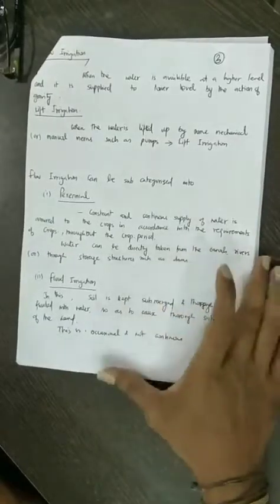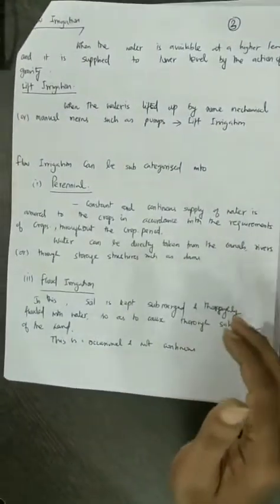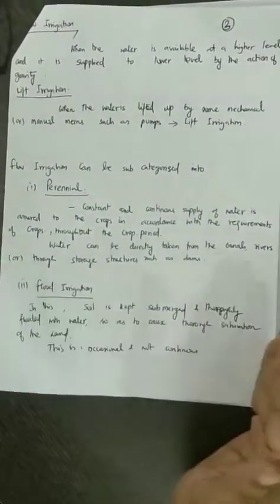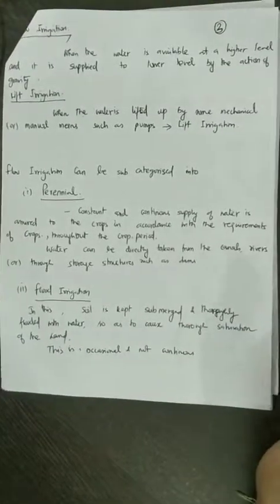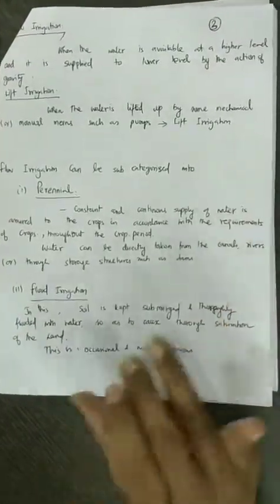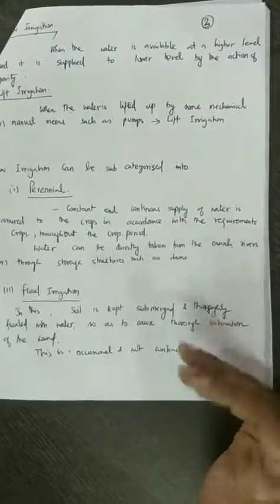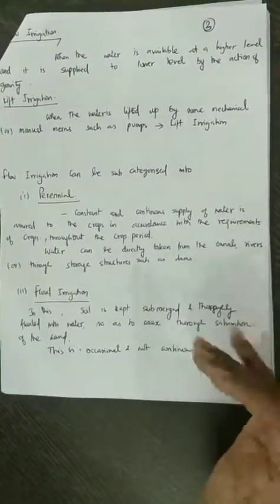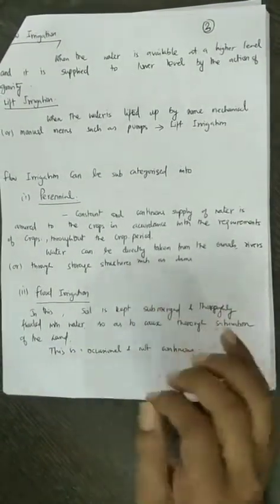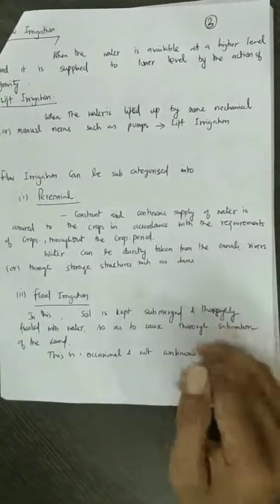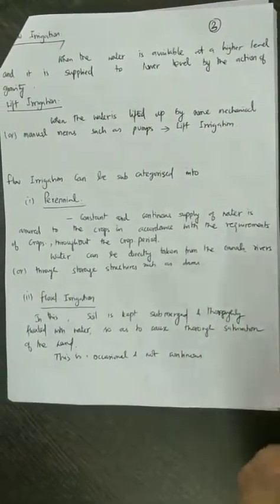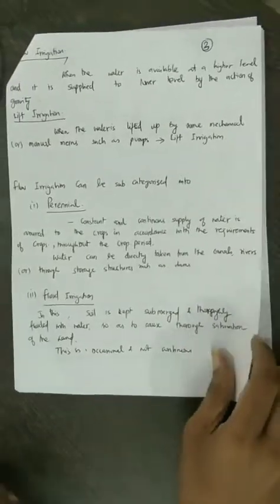On the other hand, in flood irrigation, the soil is kept submerged thoroughly with flooded water. Once in a while you allow the water to move into the field and submerge the entire field with water, so that whatever water is required, the crop will take. This kind of irrigation is occasional and not continuous. Whenever there is water, you flood the field and then stop the flow of water into the fields.